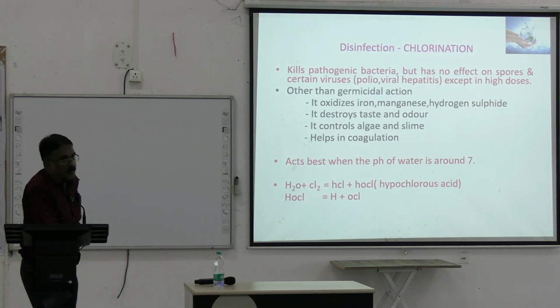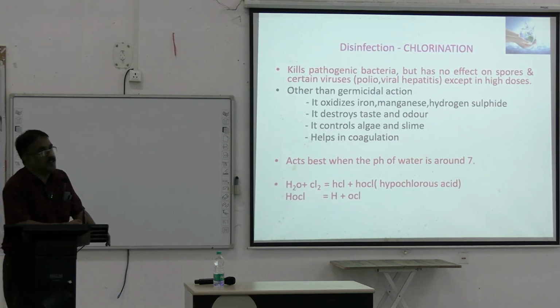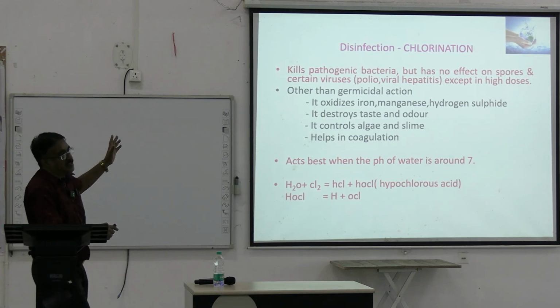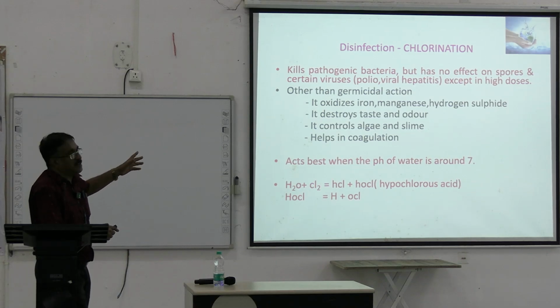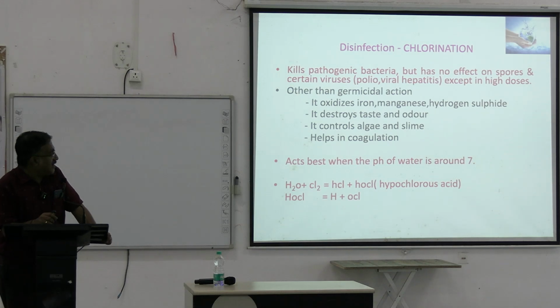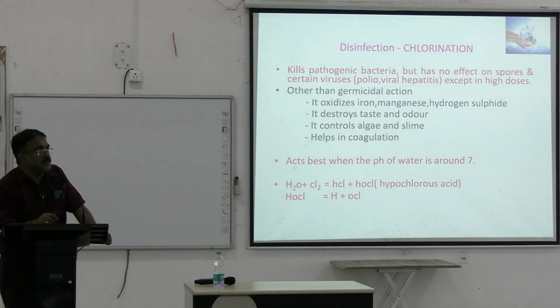So for disinfection, the commonest thing is chlorination, but it has no effect on spores and viruses like polio except in high doses. But it oxidizes iron, manganese, hydrogen sulfide, it destroys taste and odor, it controls algae and slime, and it helps in coagulation. Okay. It acts best when the pH is around 7. So what is the chemical reaction? Water plus chlorine gives you HCl and HOCl. What is HOCl? What does your chemistry say? What is HCl in chemistry? HCl is hydrochloric acid. What is HOCl?